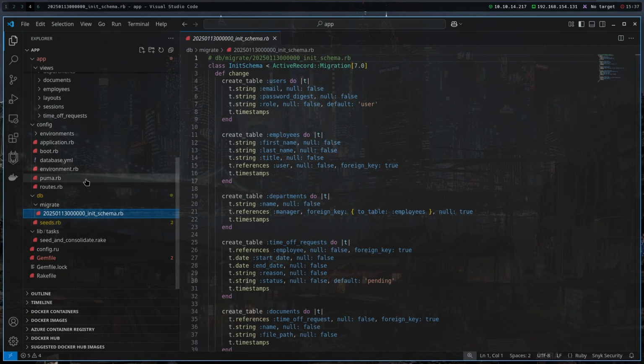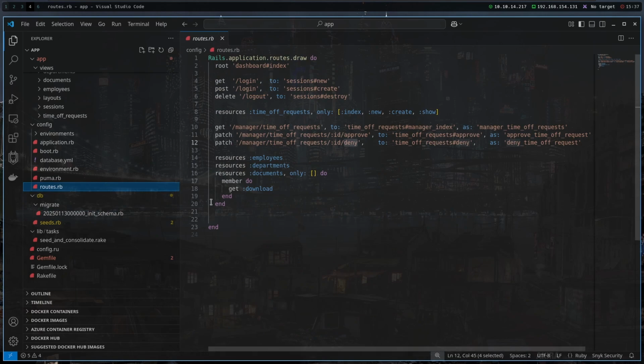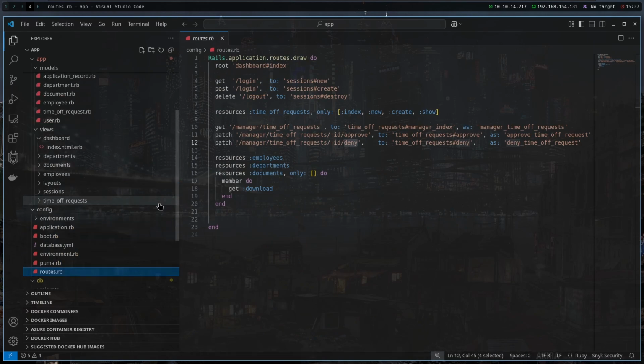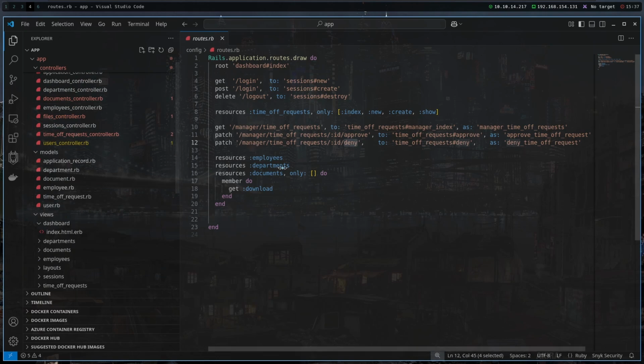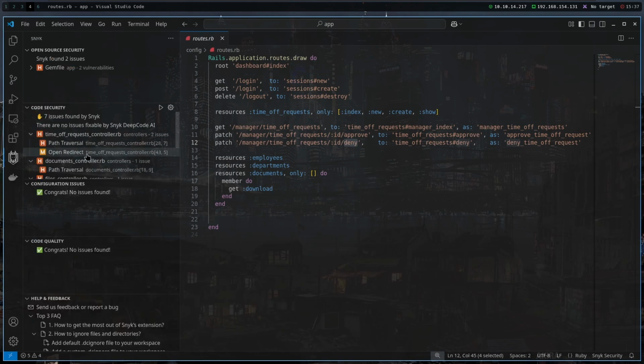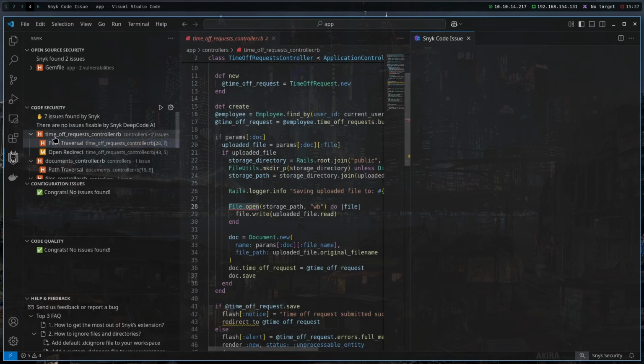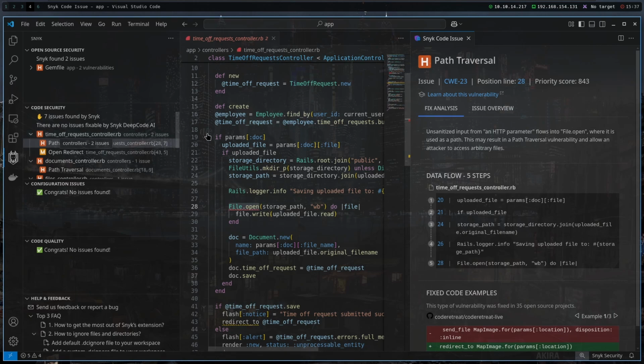So now let me go to the Snyk extension and try to see if we can trace back any functions that look vulnerable to us. The first thing that I find really interesting is this path traversal in the TimeOff request controller.rb.